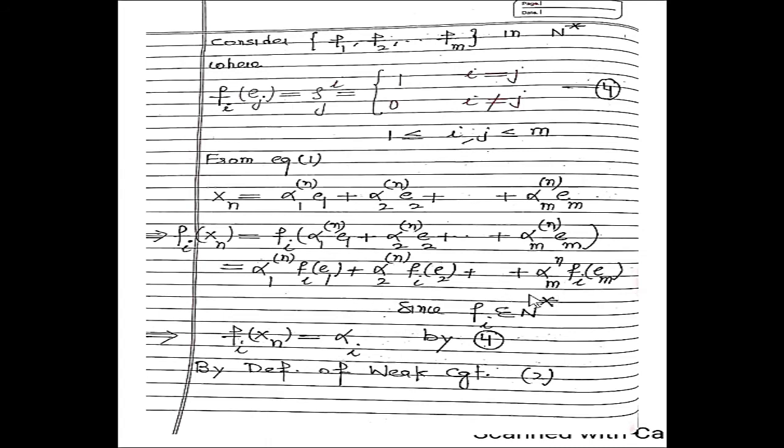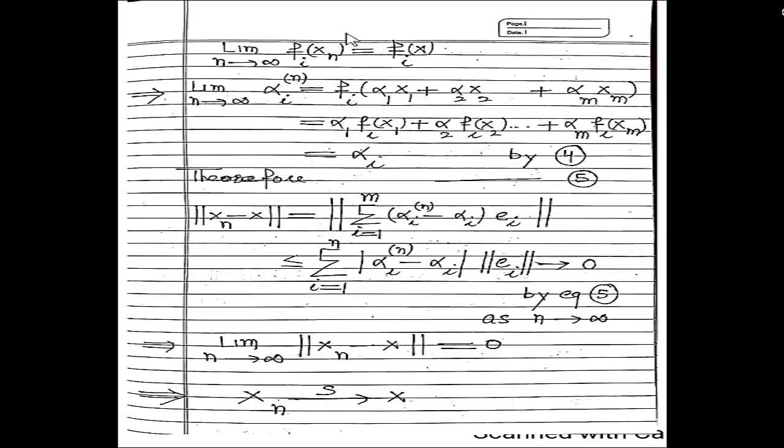In this form, by using condition 4, when i is not equal to j, this value is 0. So we find only one value, which is alpha i. So by definition of weak convergence, we know that the limit as n approaches infinity of fi(xn) equals fi(x).